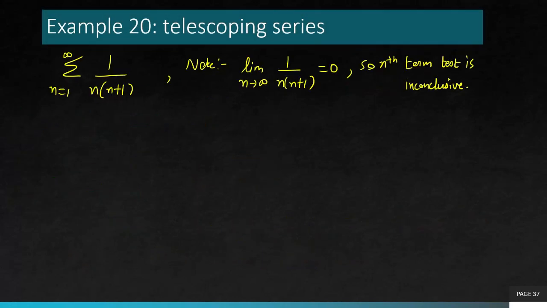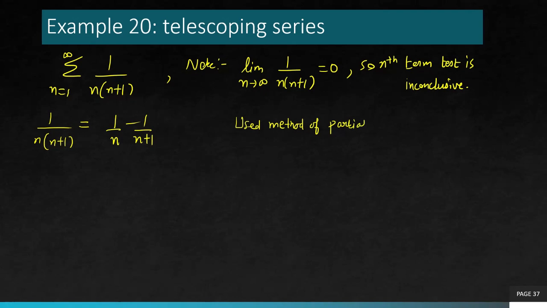So now we are going to use a different technique, and demonstrate the technique of finding the sequence of partial sums. For that we have to break this nth term; we have to rewrite it in a different form. So I'm going to rewrite 1 over n times (n plus 1) actually as 1 over n minus 1 over (n plus 1), a difference of two fractions. So how do we know that it is equal to this? To determine that, we have to use the method of partial fractions, which is actually a very famous technique.